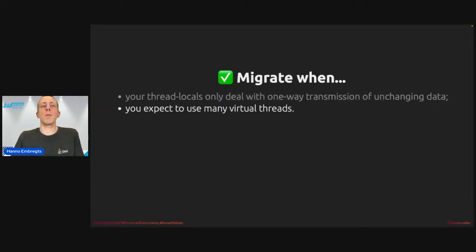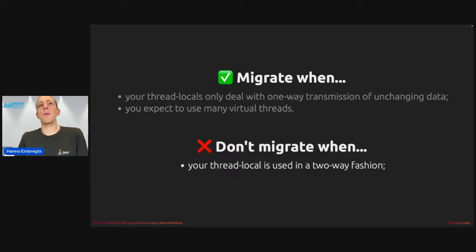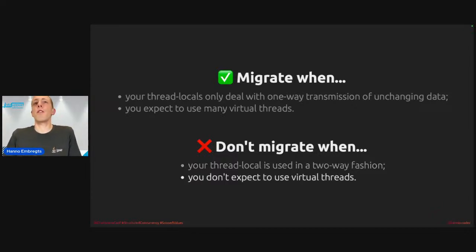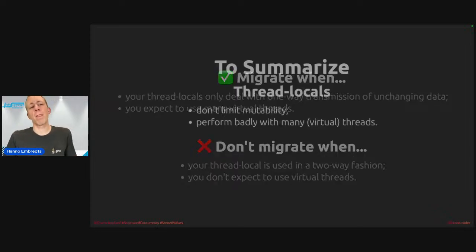Or if you expect to use many virtual threads, because that will mean that the memory intensity problem will be bigger for you. Don't migrate when your thread local is used in a two-way fashion, if you are overwriting it and if you're relying on that behavior, because scoped values don't support that. And if you don't expect to use many virtual threads or no virtual threads at all, then the problem of memory intensity is not as big for you, so it might not be feasible to migrate.